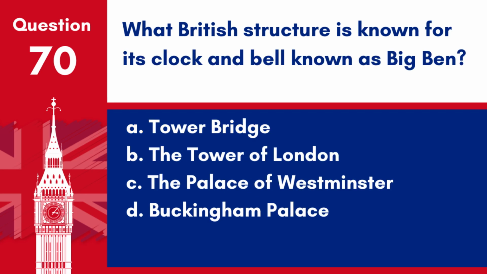Question 70. What British structure is known for its clock and bell known as Big Ben? A. Tower Bridge. B. The Tower of London. C. The Palace of Westminster. D. Buckingham Palace.